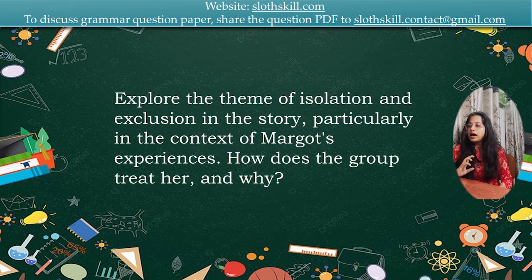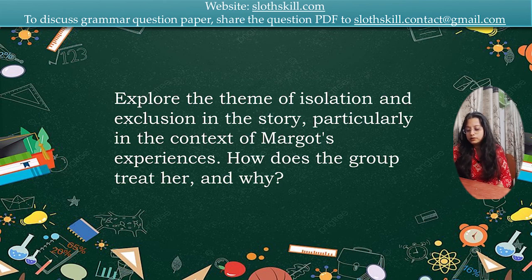Explain the theme of isolation and exclusion in the story, particularly in the context of Margaret's experience. Margaret felt excluded, that she did not belong. See, it is a continuation of the last answer only. In the last answer, I told you she felt like an alien on this planet Venus, she felt very lonely. She did not feel at home over here, because the sun, the constant companion to Margaret, was not there. So how did this theme of isolation work over here?